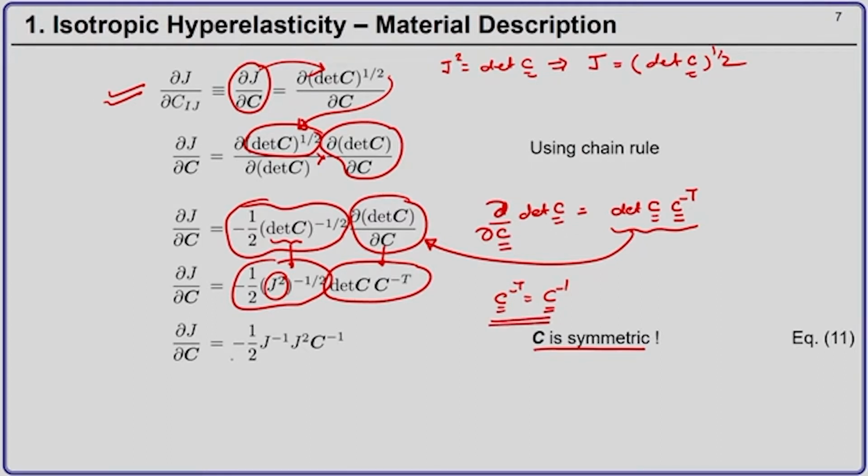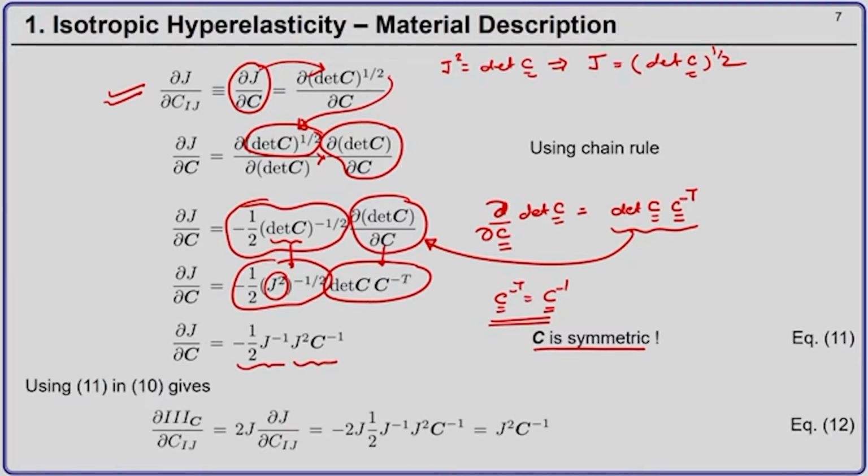So, if you use this, we get 1 by 2 J inverse into J square C inverse. And when you substitute all this, you get del III_C by del C_ij.